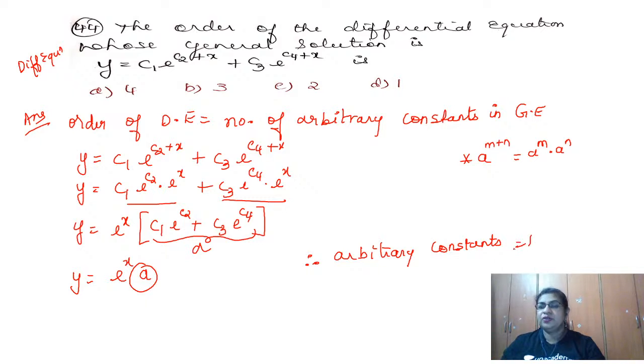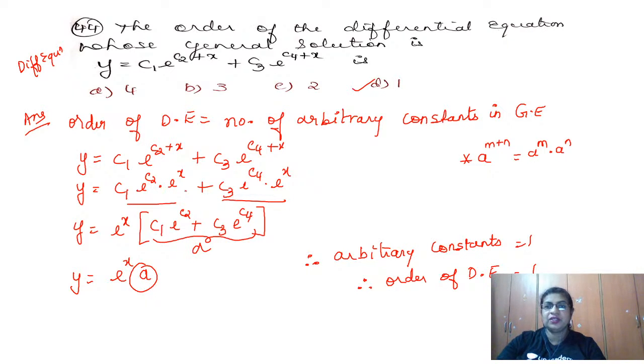So if the arbitrary constant is 1, what is the logic I have told you? The order of the differential equation is also equal to 1. Okay, so therefore, we have this D option. Is that clear? Yes? Okay, fine. So we move on to the next question.